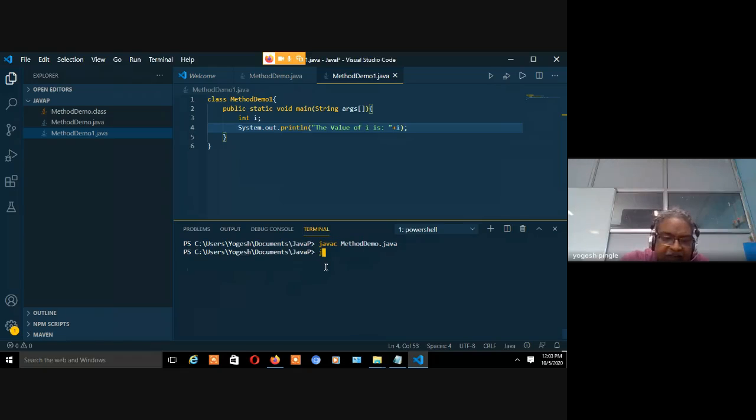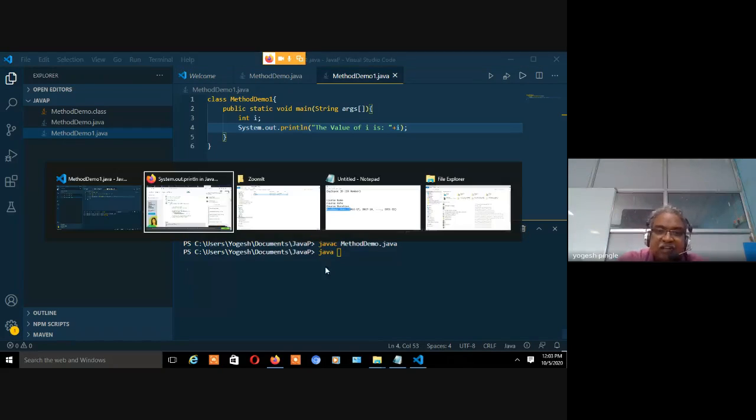Now let's print the value. If the variable is non-static and I have not initialized it, what is the default value of I? Whatever I am showing you are like interview questions. The people will ask you based on how much knowledge of Java you have, to check how much Java knowledge you have.